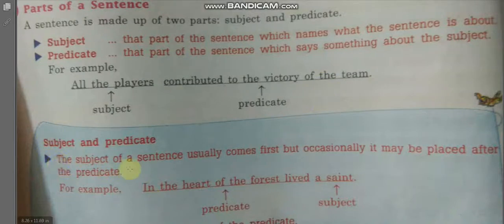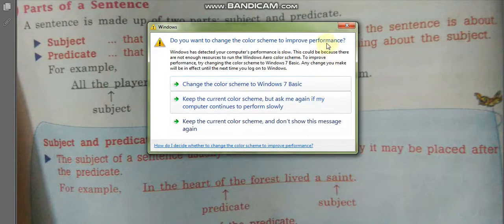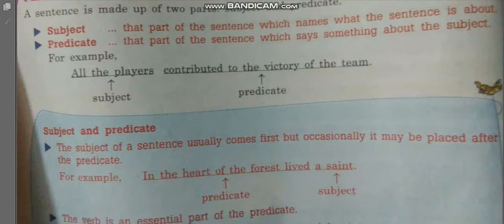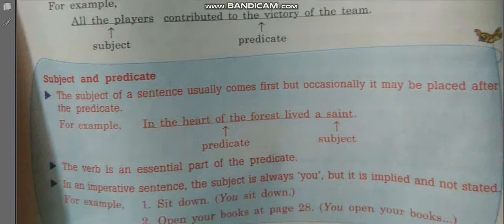See, the subject of a sentence usually comes first, but occasionally it may be placed after the predicate. Another example is, in the heart of the forest lived a saint. So, in the heart of the forest lived is our predicate, and the remaining part, a saint, is the subject. So we can say that sometimes the subject can come after the predicate part.